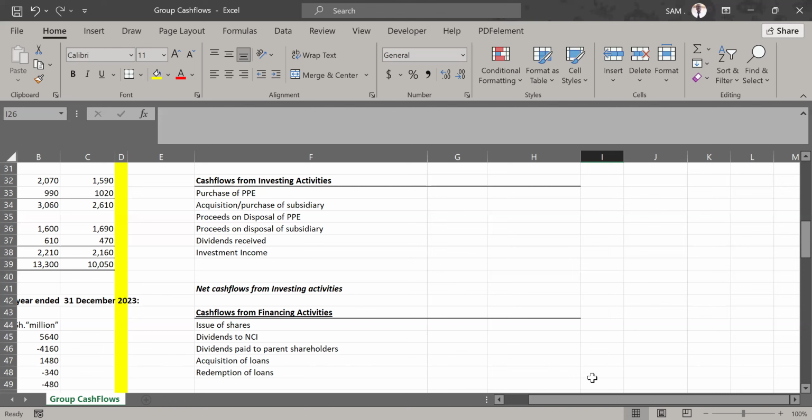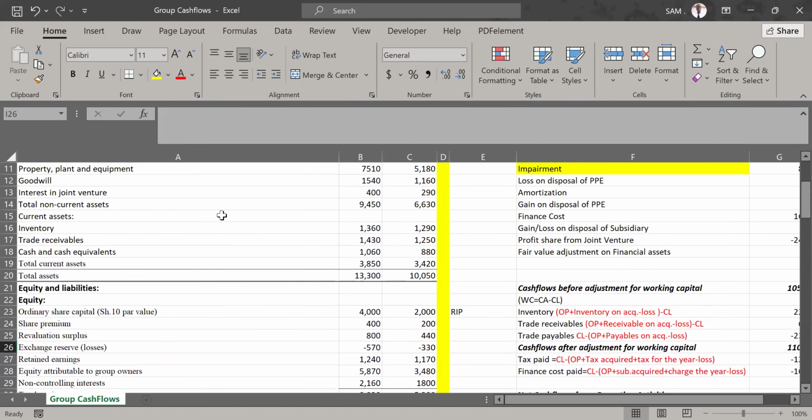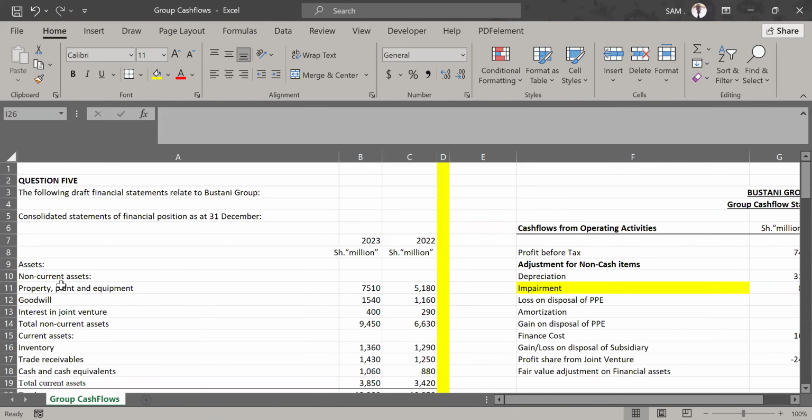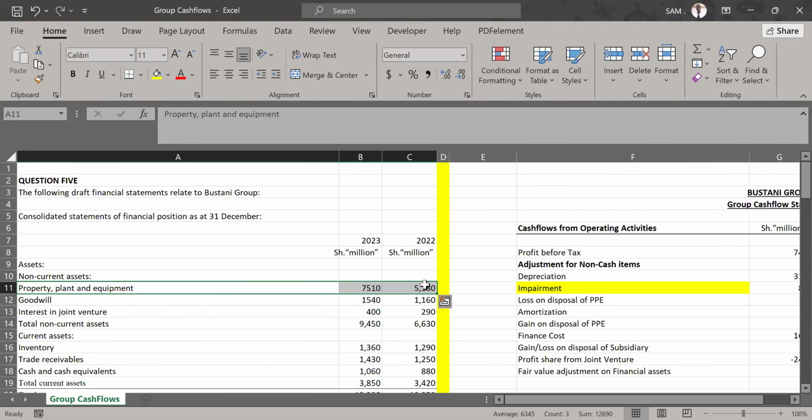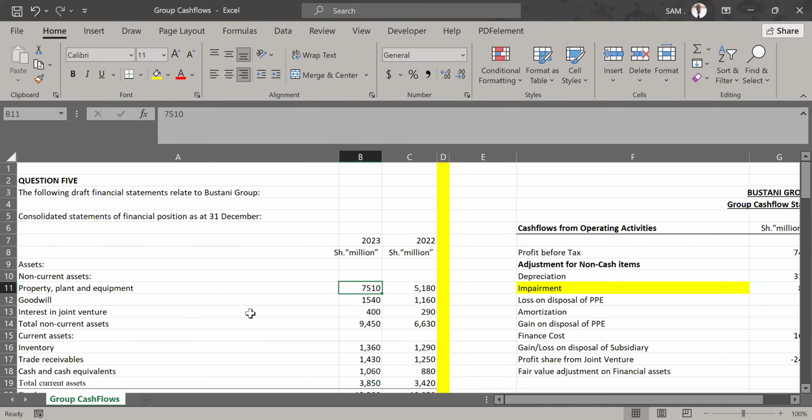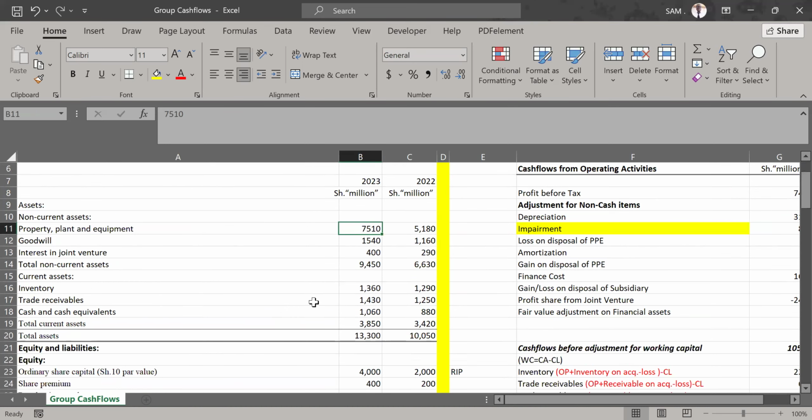So, very fast, let's go to the non-current asset section and see any movements in our PPE elements there. Now, if you look at the statement of financial position here, we can see PPE. Opening balance was 5180, closing is 7510. What does that tell us?